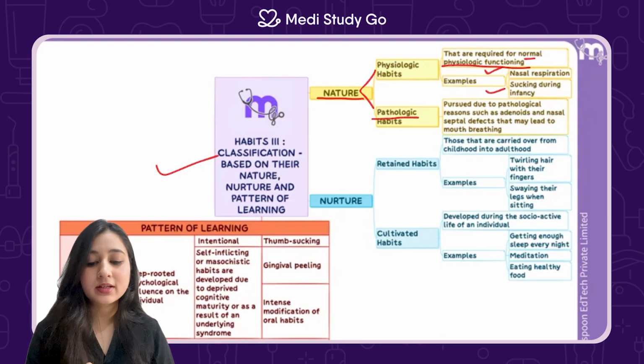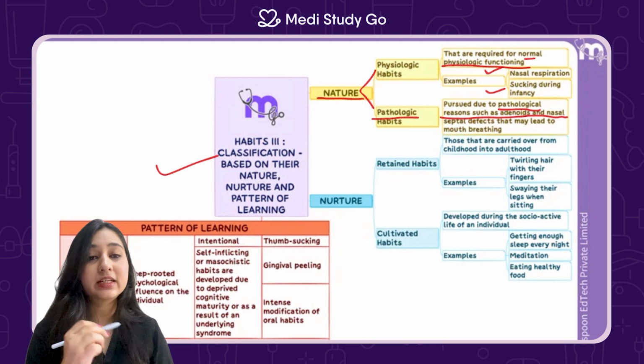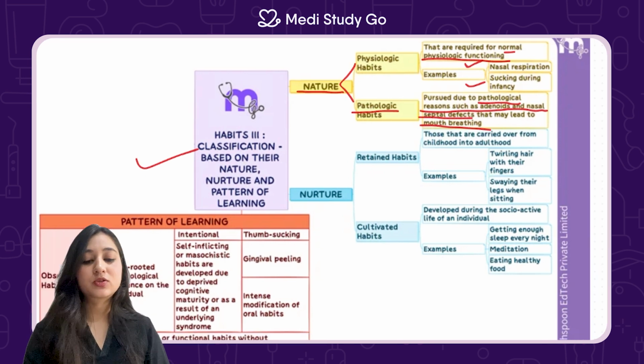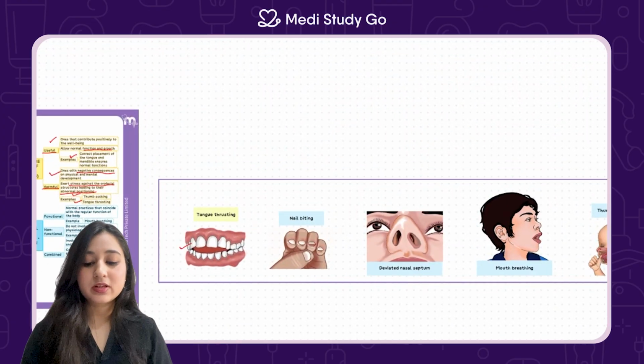A pathologic habit is one that is pursued because of a pathological reason, such as adenoids and nasal septal defects that might lead to mouth breathing. So let's have a look at nasal septal defects.